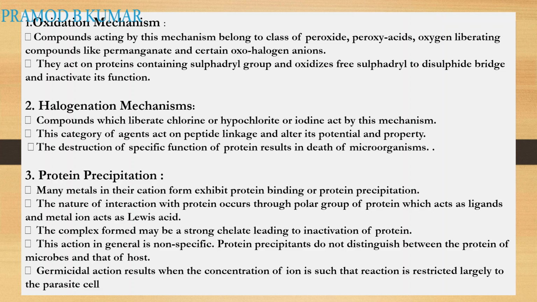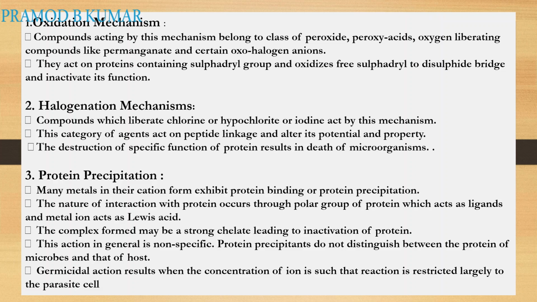Our skin contains many amino acids. The destruction of specific functions results in the death of the microbe, as they act on proteins necessary for the microorganism.